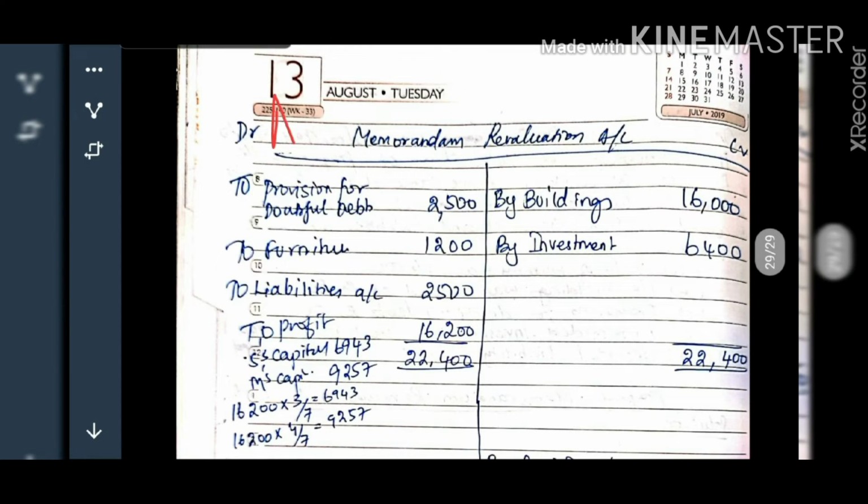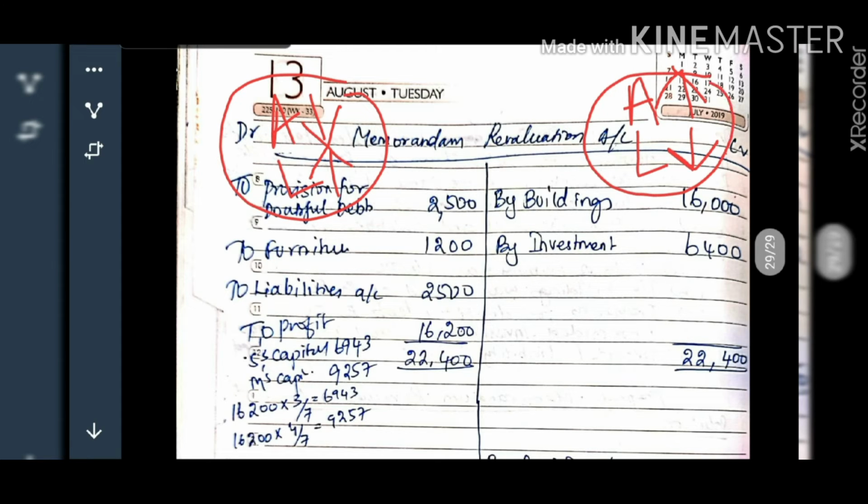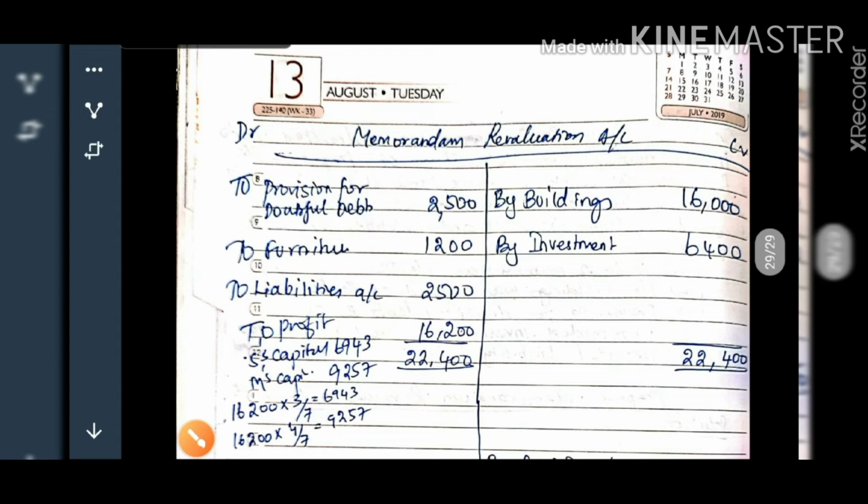So asset decreases, liability increases. Here asset increases, liability decreases. This is the key thing you need to remember for preparing the revaluation account. So the difference is 1,200 reduced in the value of furniture.